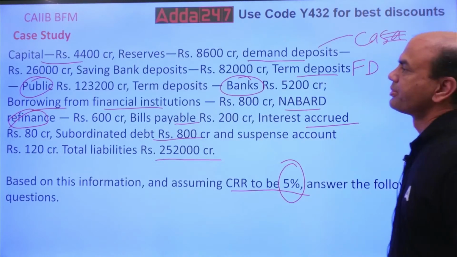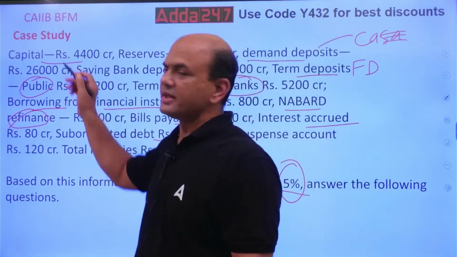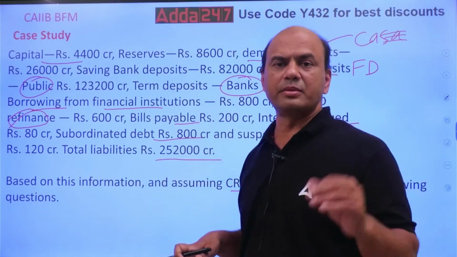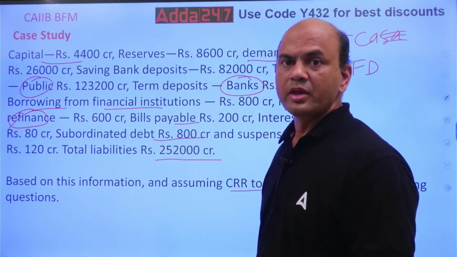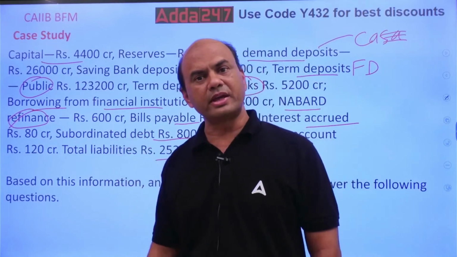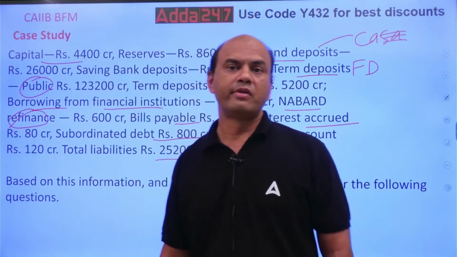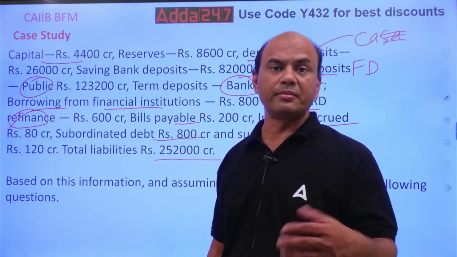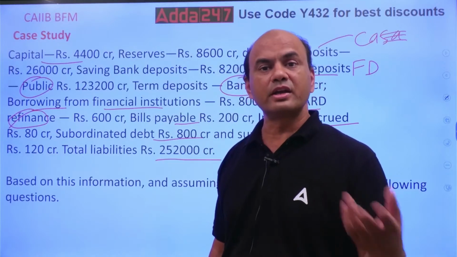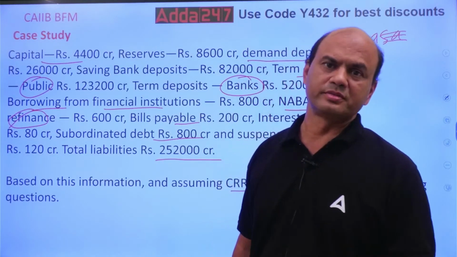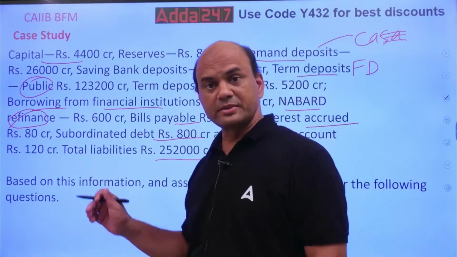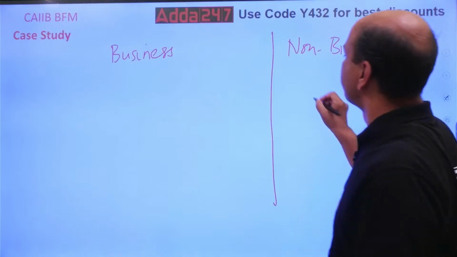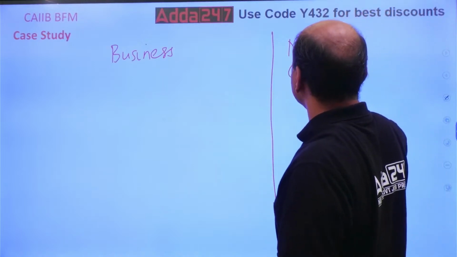So let's go. Capital. Is capital the business of my bank? What is the job of a bank? Taking deposits, giving loans. Capital is of two types: Tier 1, Tier 2, sometimes Tier 3 also. So is this the business of my bank? The answer is no. So capital will come over here.